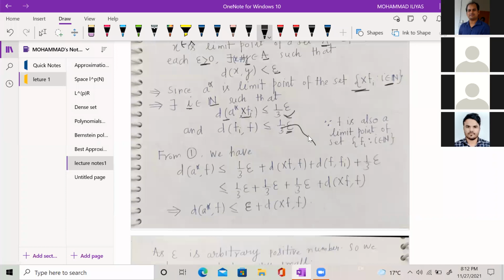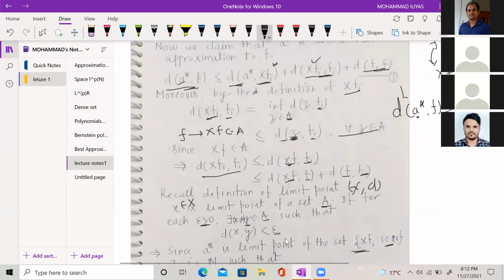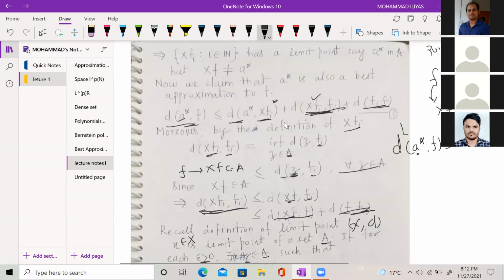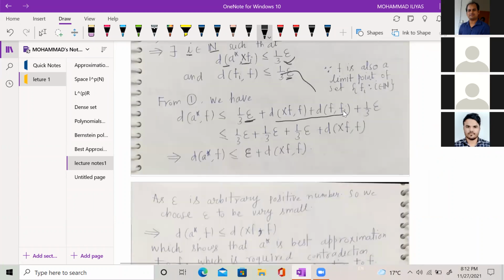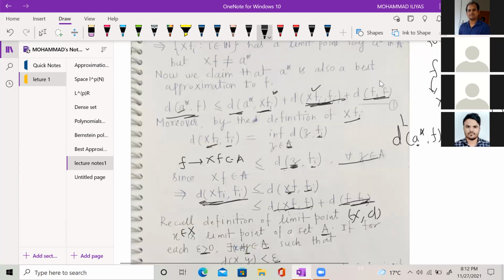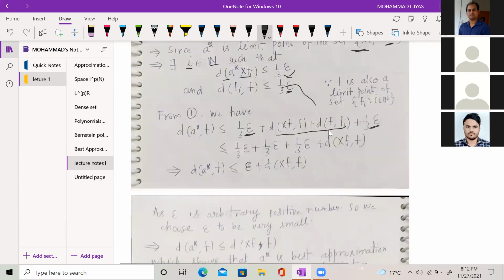And for the distance between XFI and FI, I can use the triangle inequality here. So this is less than or equal to the distance between XF and F plus the distance between F and FI. Since Fi converges to F, I can make the distance between Fi and F less than or equal to epsilon by 3.